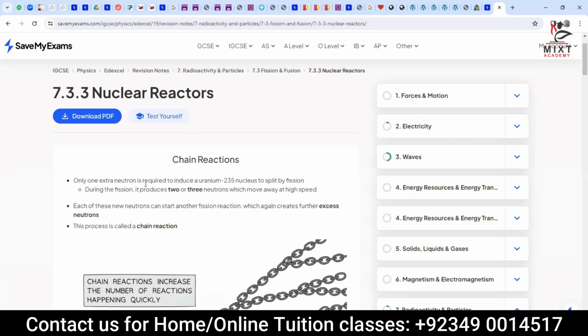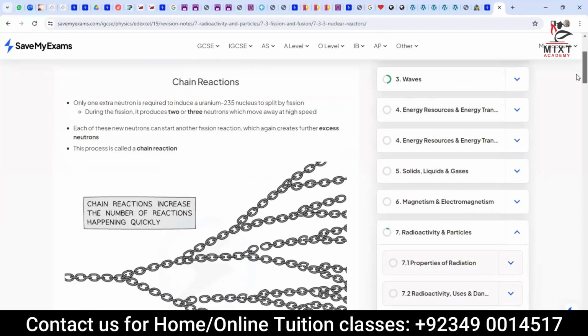So only one extra neutron is required to induce the uranium-235 nucleus to split by fission. During the fission, it produces two or three neutrons, which move away at high speed, and each of these neutrons can start another fission reaction, which again creates further excess neutrons. This process is called a chain reaction. So I want you to put a heading of chain reaction now and write this definition, please.